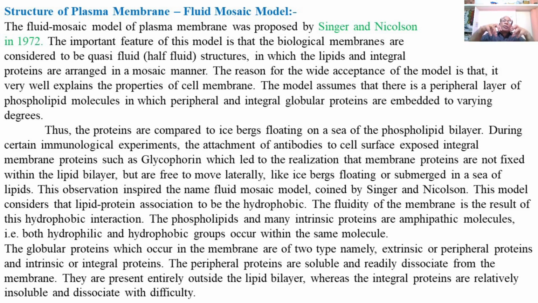The extrinsic proteins or peripheral proteins represent structures similar to icebergs floating on the lipid layer. The lipid layer is the fluid material, and the surface proteins, the extrinsic proteins, are partially submerged in the lipids, and thus this is called the fluid mosaic model. The lipids represent the fluid layer and the proteins represent the mosaic.